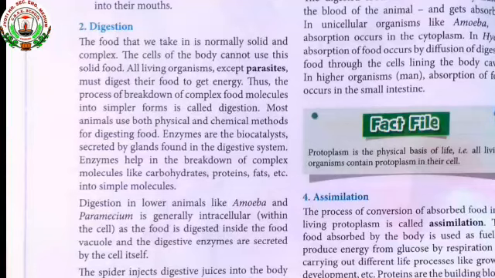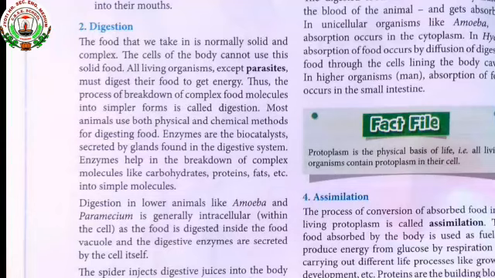So the next step is digestion. Digestion is the second step involved in the process of breakdown of food. Digestion means the process in which we are breaking down the complex food into the simplest form. So now let's proceed to our content.